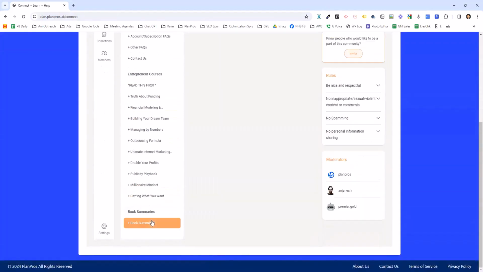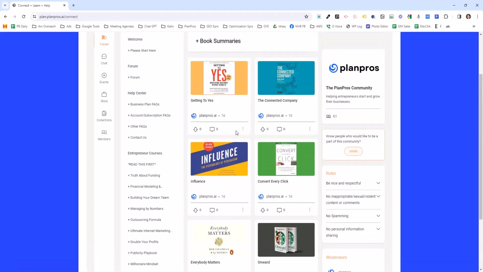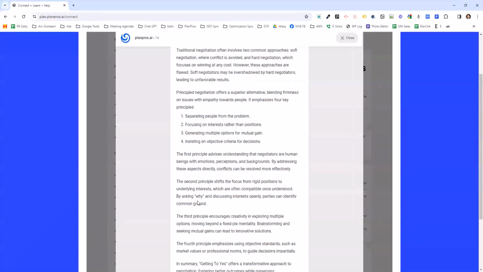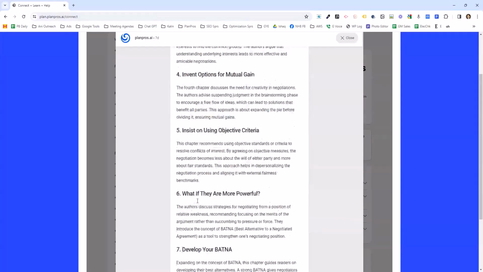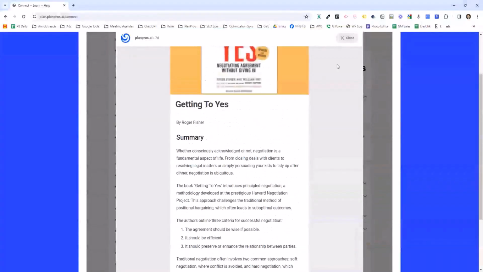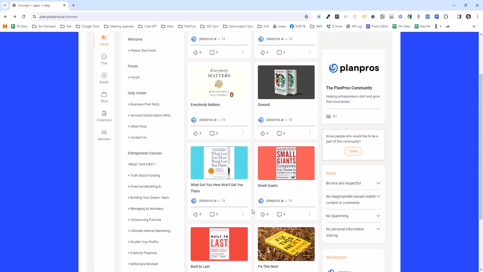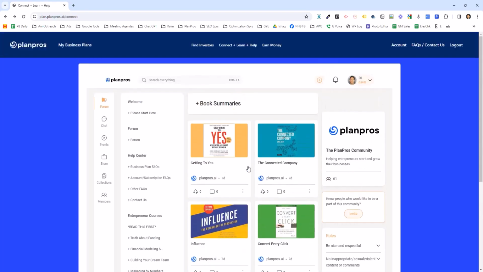And finally, in this section, book summaries. These are some of the top books that you should know about, that you should read. And so for each one, we have a summary, an overview summary, and then a chapter by chapter summary. So rather than spending hundreds of hours reading the top business books, we've already summarized them for you here. I strongly encourage you to go through these summaries and read them very quickly.